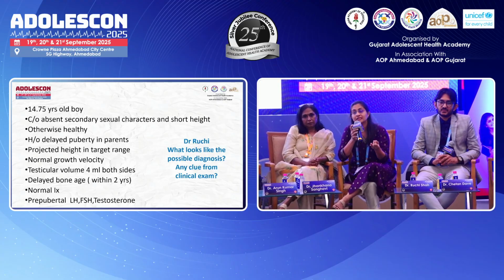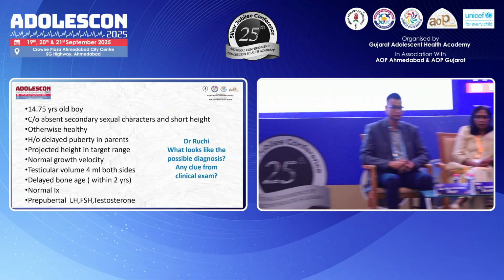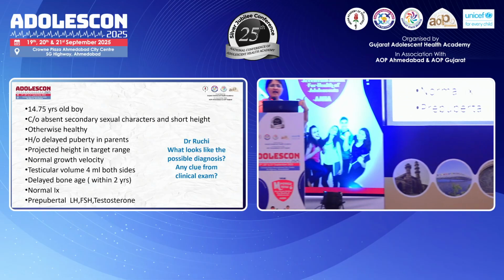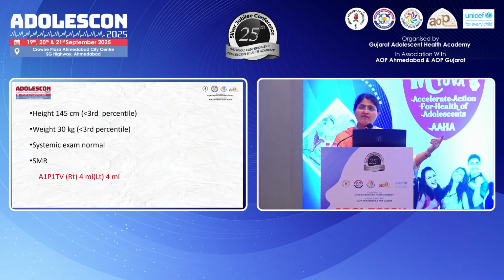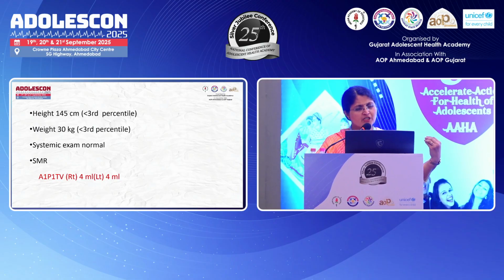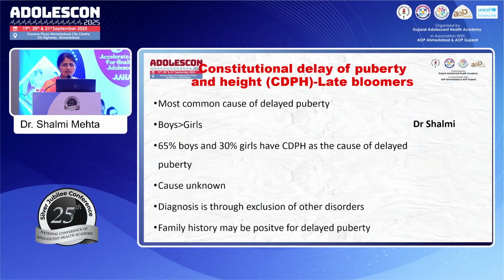Normal growth velocity tells us about growth prognosis, and a positive family history, which is often found in children with constitutional delay. Being a boy also matters, because CDGP is more common in boys than girls. Yes, and the most important thing, a testicular volume of 4 ml shows that puberty has started, right? I think that is a very, very important clinical examination which needs to be done. So that is a quick brief on constitutional delay of puberty and height, what we call late bloomers.